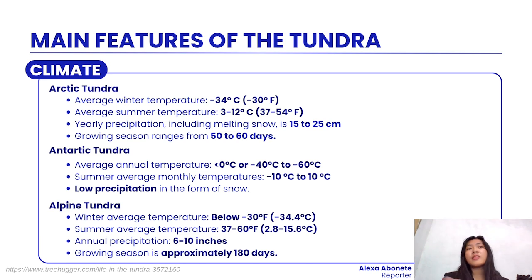Next, the last type of tundra, which is the alpine tundra. The alpine tundra has a winter average temperature below negative 30 degrees Fahrenheit, or in Celsius, it is equivalent to negative 34.4 degrees Celsius. For the average temperature, it has 37 to 60 degrees Fahrenheit, or it is equivalent to 2.8 to 15.6 degrees Celsius. For its annual precipitation, it has 6 to 10 inches, and the growing season of the alpine tundra is approximately 180 days.